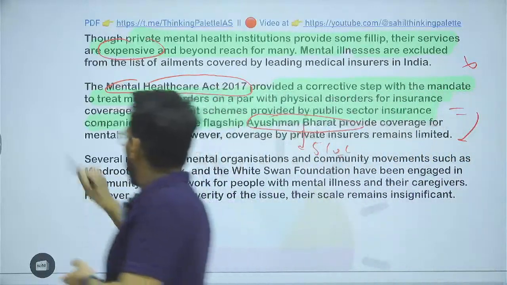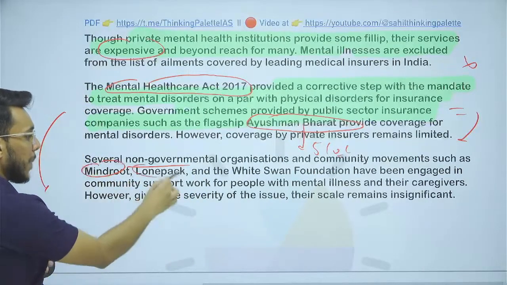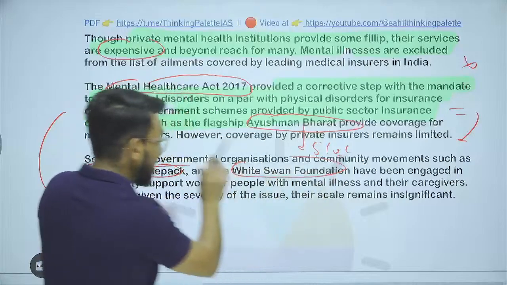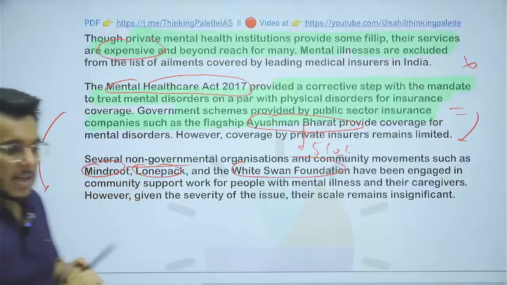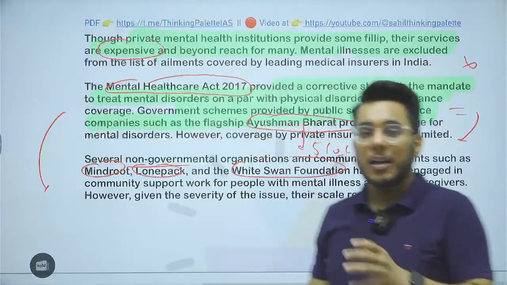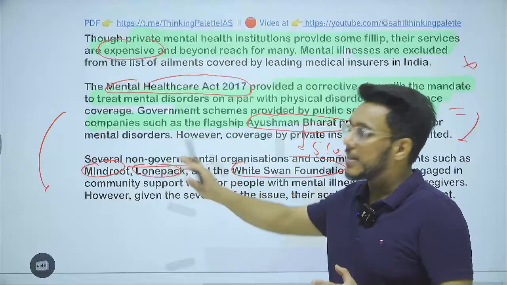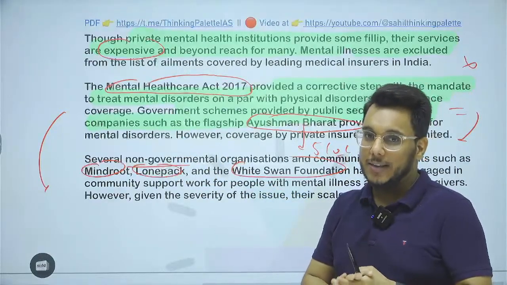Okay. Then, guys, there are many NGOs, for example, Mindroot, Lone Pack, White Swan Foundation. Please use the names of these NGOs in your answers. These are some of the good NGOs which are actually working for relieving the pain of mental health patients. These are some really good NGOs doing work in this direction.